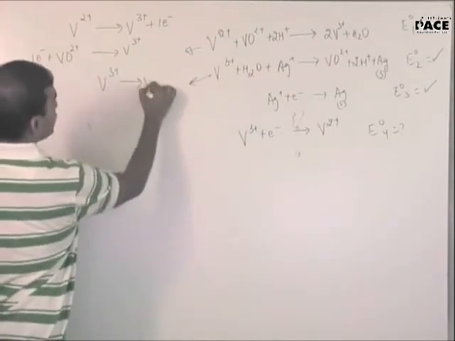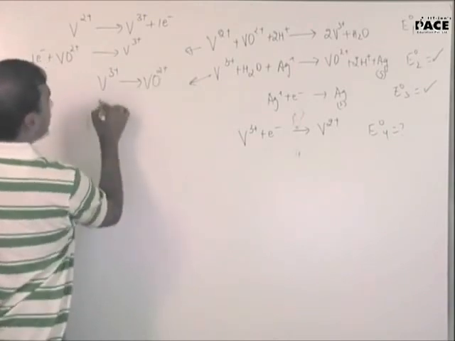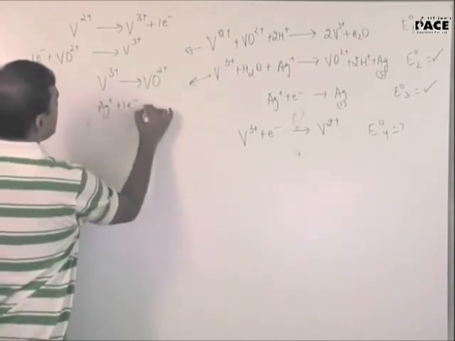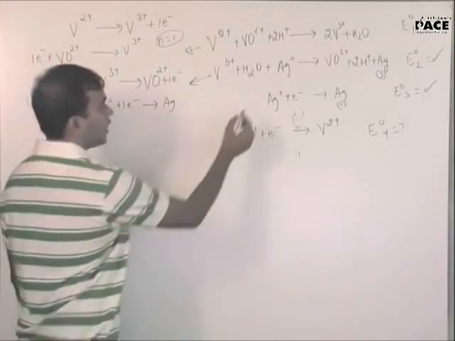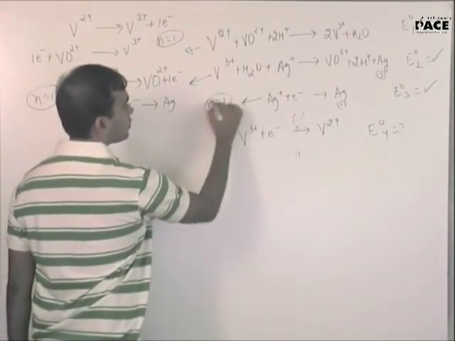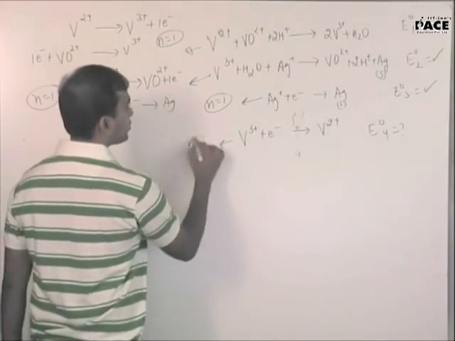Vanadium 3 plus is changing to vanadium 4 plus, and silver plus is changing to silver. Again the n is 1. In this case again n is 1. And in this case also n is 1.